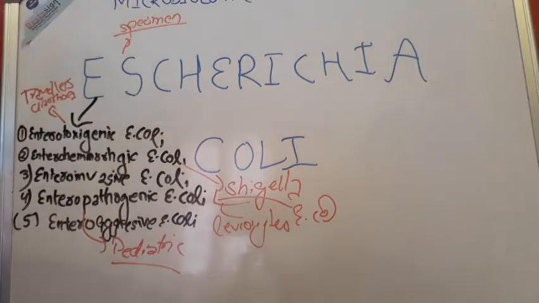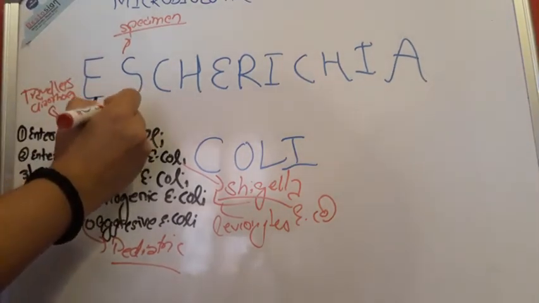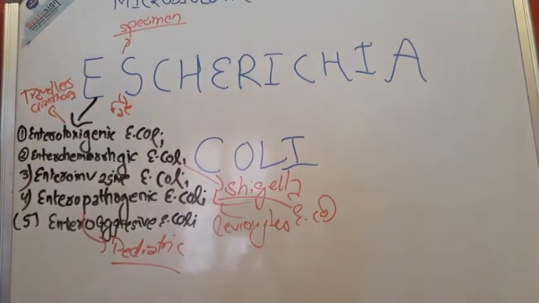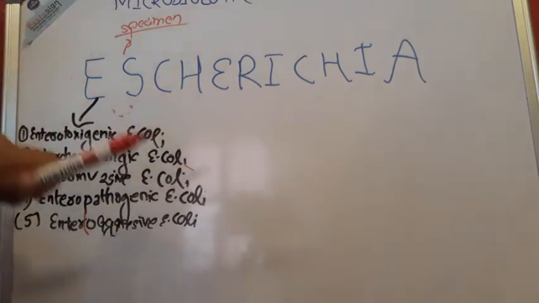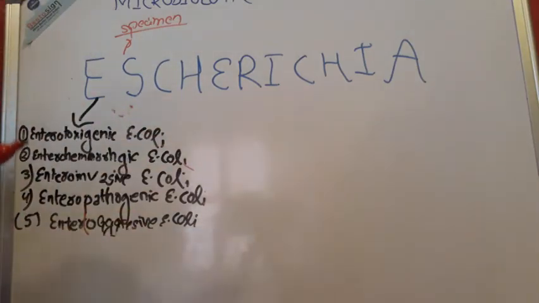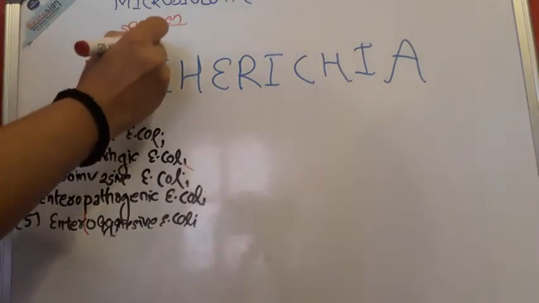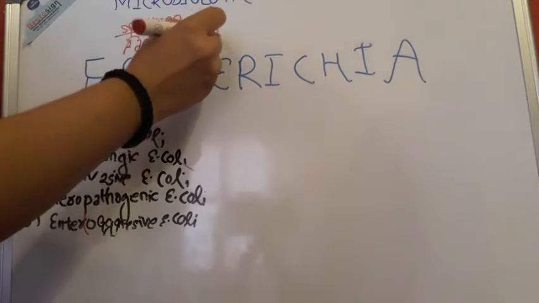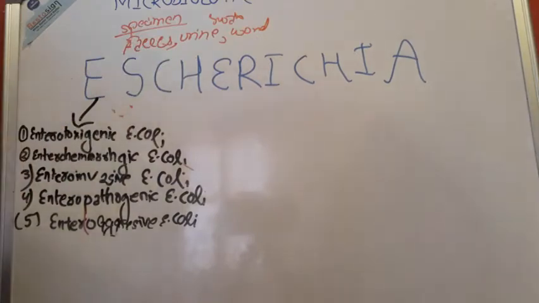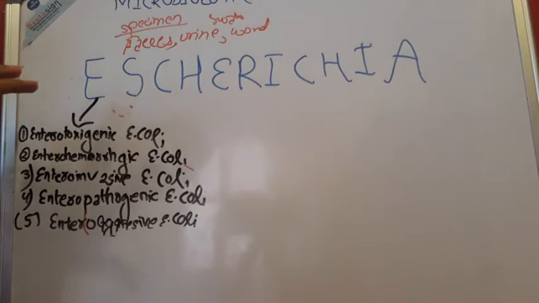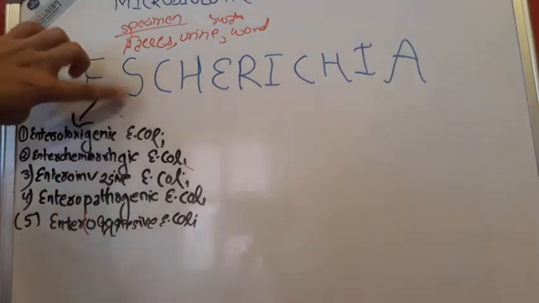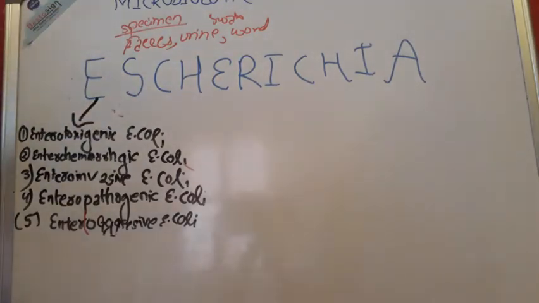So just go for a specimen. What you can go for is feces. I'll first of all remove the other extra point I have dropped. Please, if you want them, then go back to the video and look at it. So specimen collection like feces, urine, wound swab, and the next thing is CSF in pyogenic meningitis. So these are the things that can be collected during the specimen collection of E. coli.